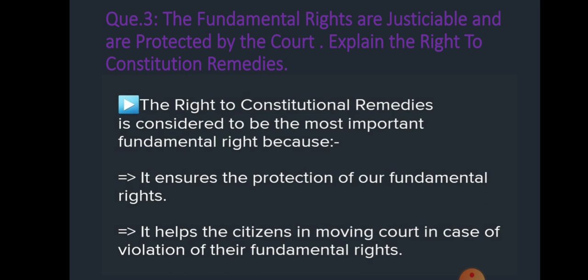Second, it helps the citizen in moving court in the case of violation of their fundamental rights. Constitutional remedies give us the right to move to court to seek justice if our fundamental rights are violated by any person or by the law. So constitutional remedies is very important.